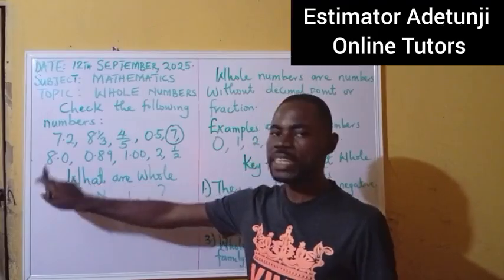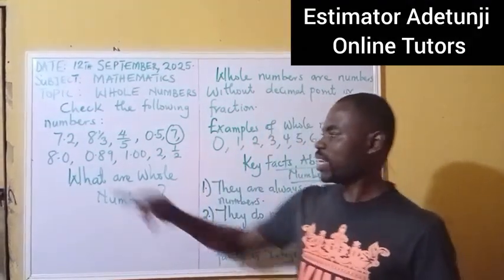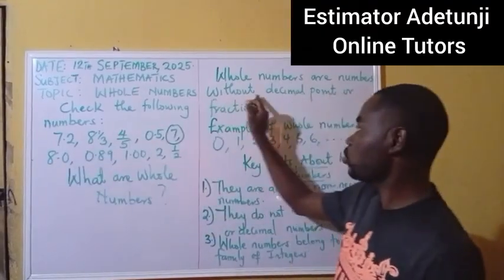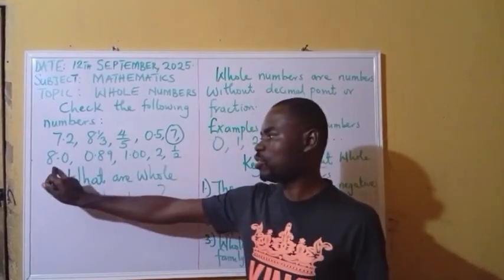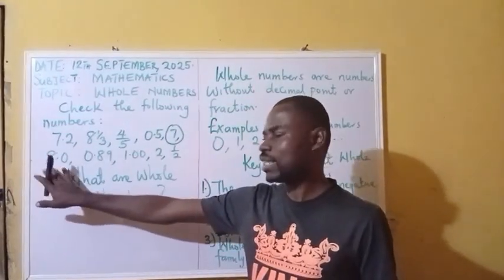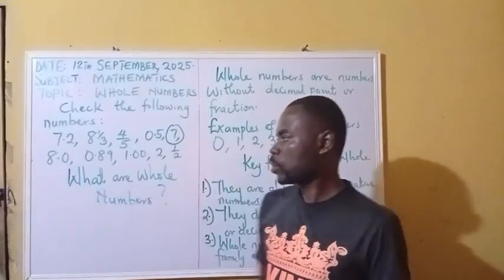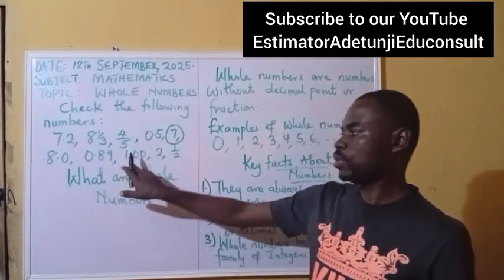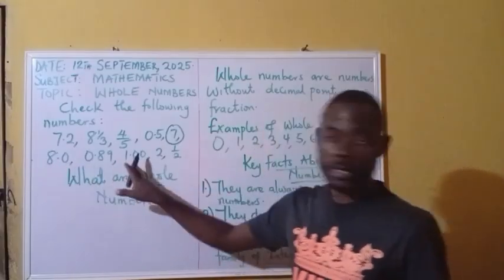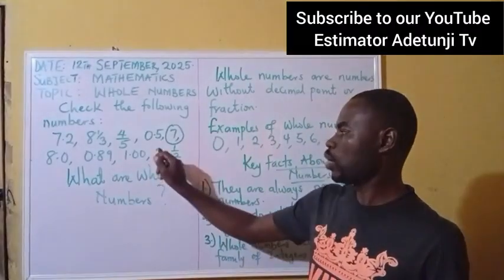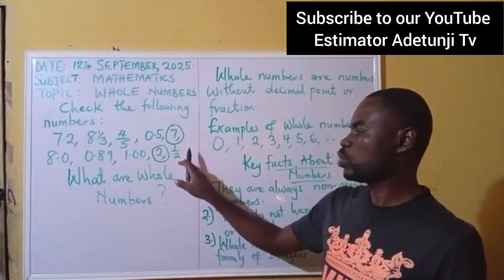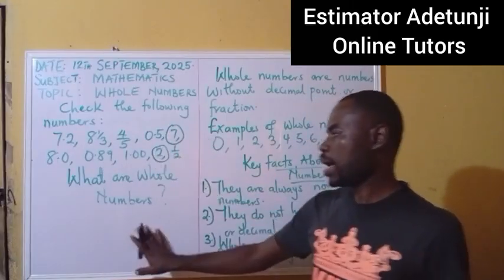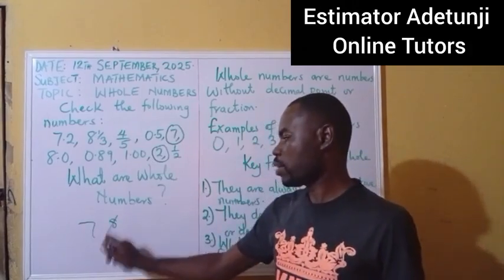Truly, 8.0 and 8 have the same value. But because 8.0 contains a decimal point, remember the definition said there must not be decimal points. That's the reason why this 8.0 is no longer a whole number. Now it becomes a decimal number. So we move forward. 0.89 is not a whole number. 1.00, the same thing that happened here has happened here. Now we are here, 2 is a whole number, and we have 1/2, which is not a whole number. Note that out of all these items, only 7 and 2 are the whole numbers, and that is how we answer that question.